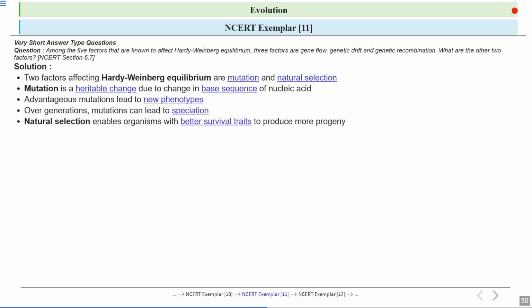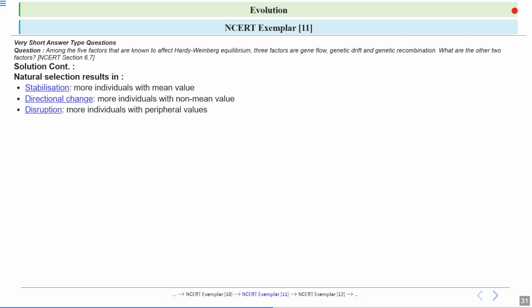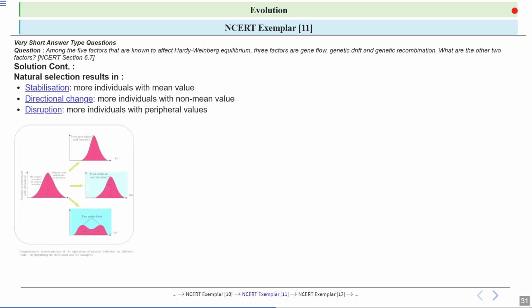Okay. Now, what is natural selection? Natural selection is a process where organisms with traits that help them to survive better tend to have more offspring. Okay. Now, natural selection is of 3 types: stabilizing, directional, and disruptive. What is stabilizing selection? More individuals with mean value are selected. In directional, more individuals with non-mean value are selected. In disruptive selection, more individuals with peripheral values are selected. This is an image showing you stabilizing, directional and disruptive selection.